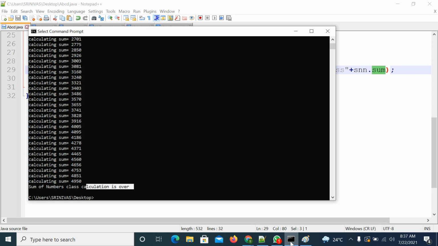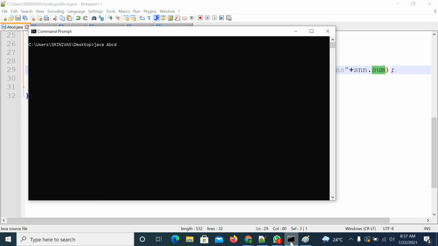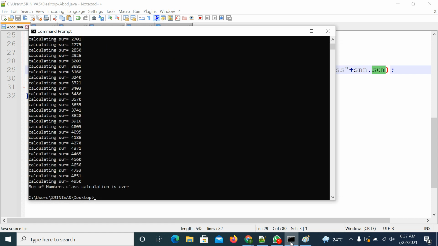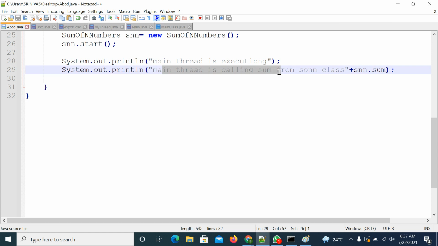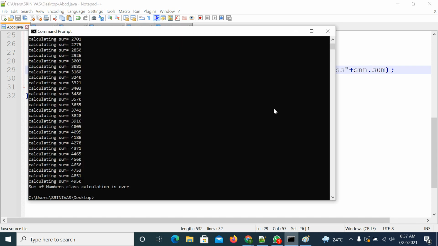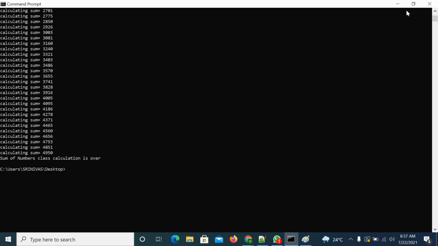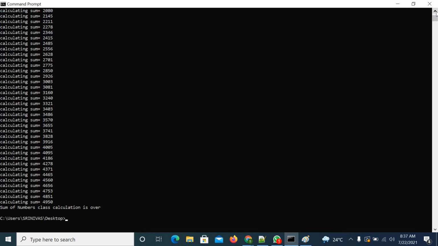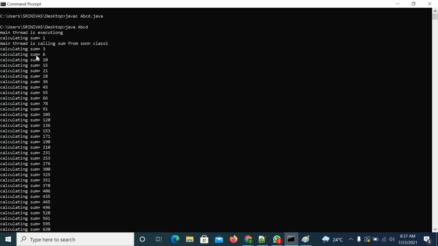See, observe here. Compile and execute it. The main thread is calling sum of n numbers, and by that time the sum is 1 only.